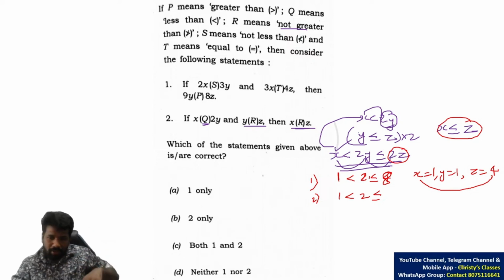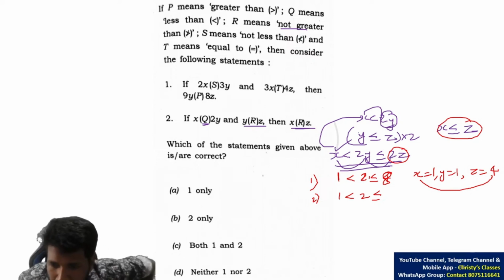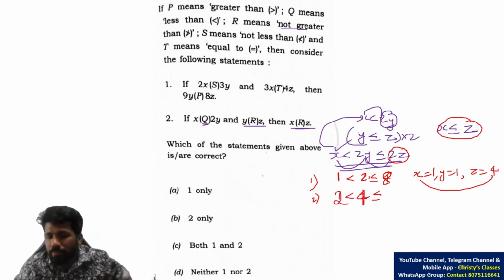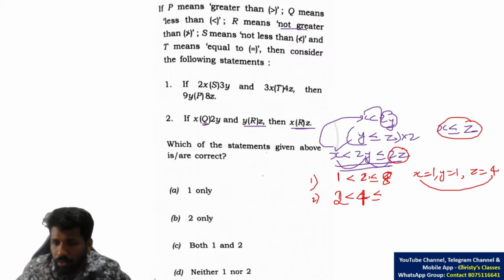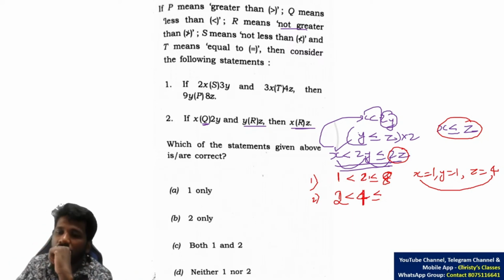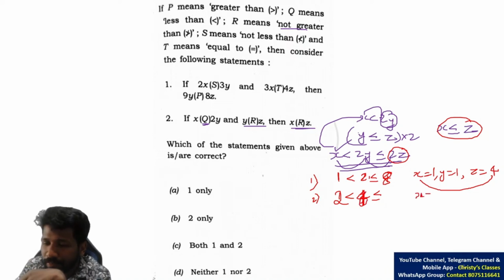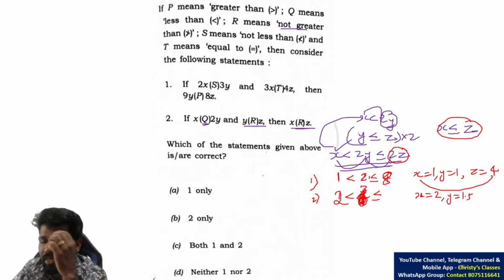Okay, let me check that once more. Let us take x is 2, y is 1.5. Then 2y will be 3. So 2 is less than 3 is satisfied.